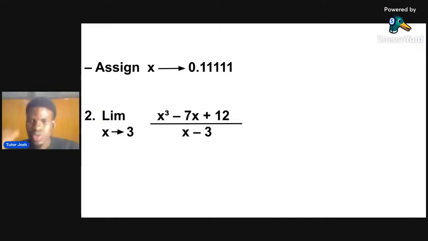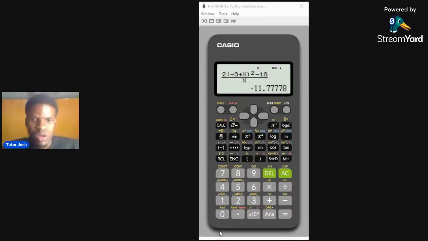Are we done? Okay, a lot of answers. Let us do it together. So let's bring our calculator to the screen. First of all, you clear your calculator, you press shift 9, equals to AC. Then you want to press the question in your calculator, right? So you bring your division sign, you are pressing alpha x raised to the power of 3.